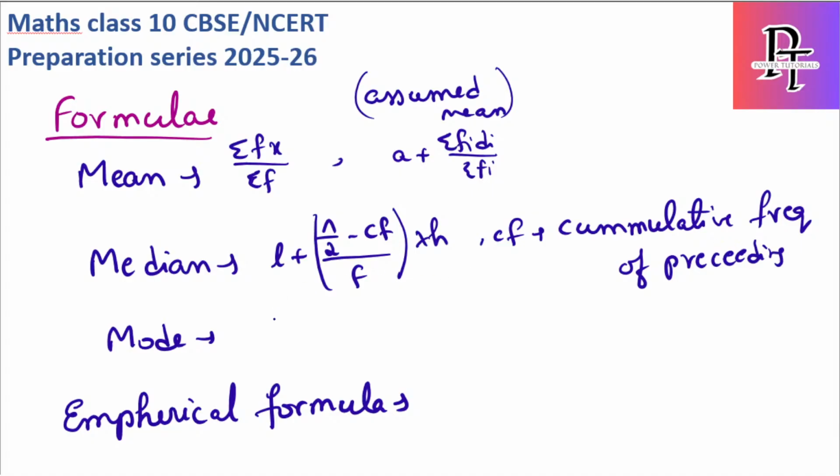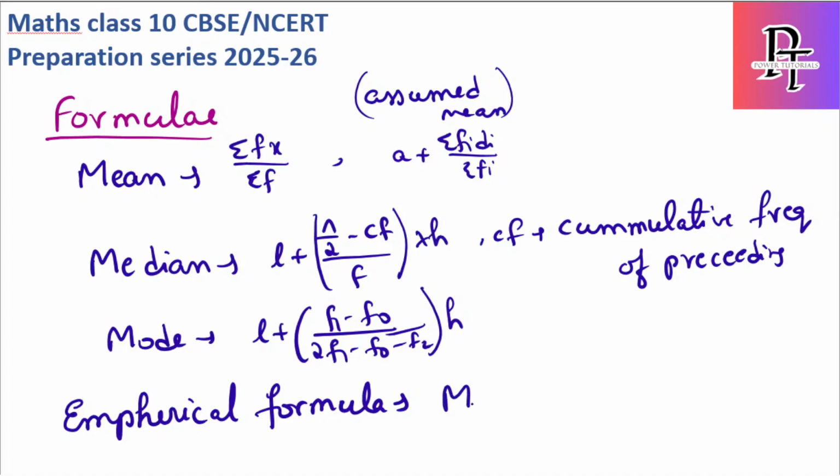Then we have the mode formula. Mode formula is L plus (f1 minus f0) by (2f1 minus f0 minus f2) into h. f1 is the modal class, f0 is the one before the modal class, f2 is the succeeding class. Don't worry about the formulas, because I am going to cover at least one question from all 3: mean, median and mode, and also one PYQ question related to the empirical formula. The empirical formula states the relation between mean, median and mode.